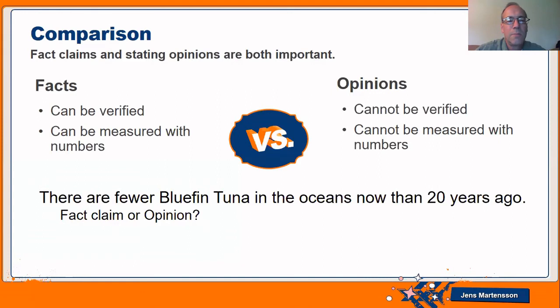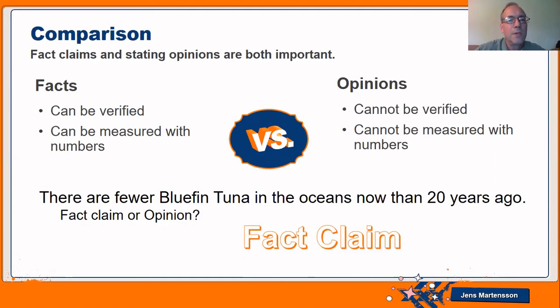Look at this example. There are fewer bluefin tuna in the oceans now than 20 years ago. Do you think that's a fact claim or is it an opinion statement? There are fewer bluefin tuna in the oceans now than 20 years ago. Is it possible to verify that? Is it possible to measure that? Well, yes, it is. It is possible to measure that. This is a fact claim. Now, I don't know if that's true. I think it's true, but this is a fact claim.